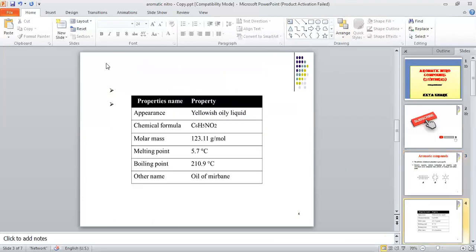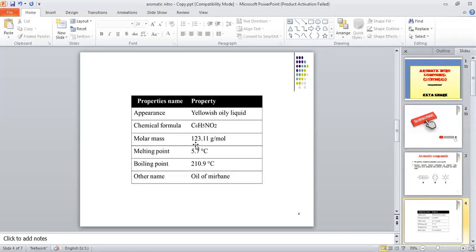Mainly this aromatic compound appears like a yellowish oily liquid. Most of the time, this one is found in the liquid form only, and the chemical formula is C6H5NO2. You can count by observing the structure only.